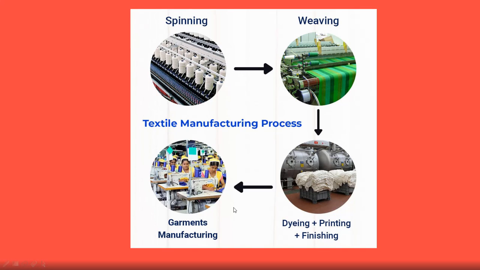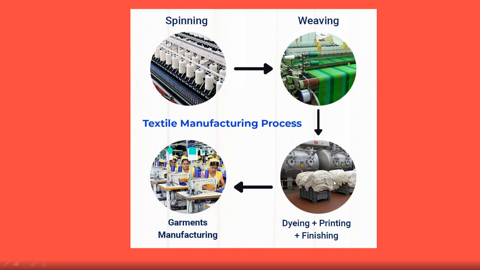Now, what is this process? You see, spinning is done like this, and after spinning, weaving is done on a power loom, and after weaving, dyeing or printing is done. Dyeing, printing and finishing. Dyeing means giving color to the clothes. Then printing of some designs is done on the clothes. Finishing means it is smoothened out and whatever defects there are get removed, and then it goes for garment manufacture, meaning clothes are produced.